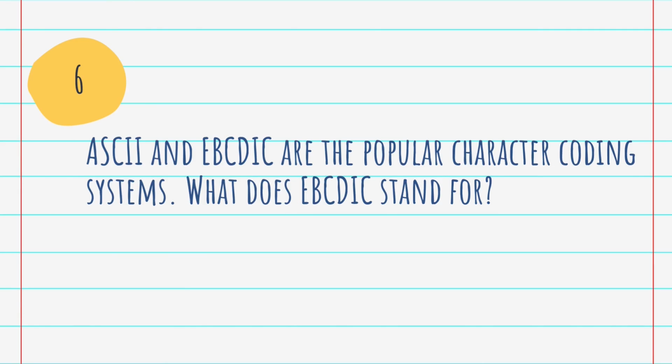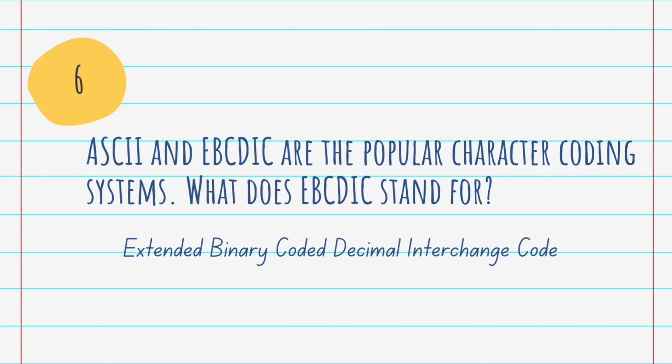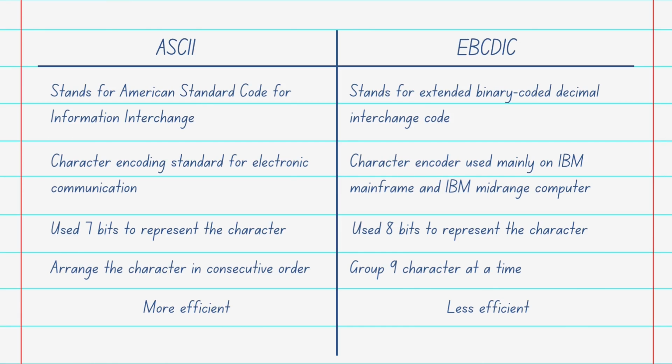Question number 6. ASCII and EBCDIC are popular character coding systems. What does EBCDIC stand for? Answer is Extended Binary Coded Decimal Interchange Code. The main difference between ASCII and EBCDIC is that ASCII uses 7 bits to represent a character, while EBCDIC uses 8 bits to represent a character.